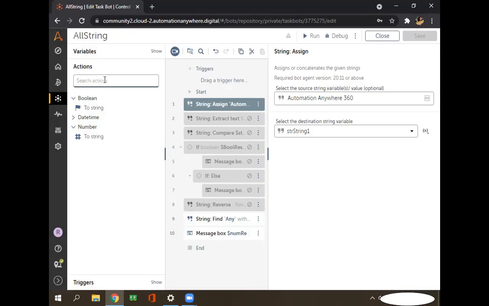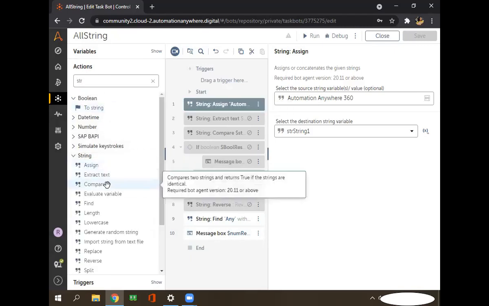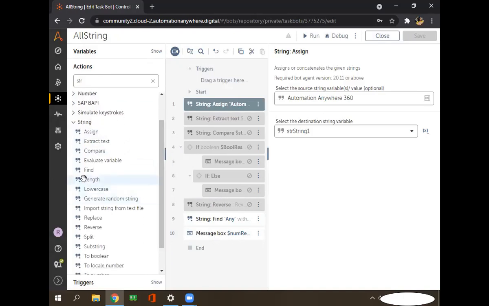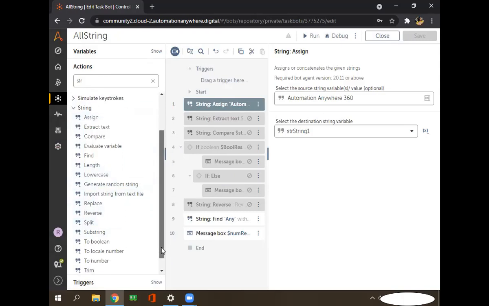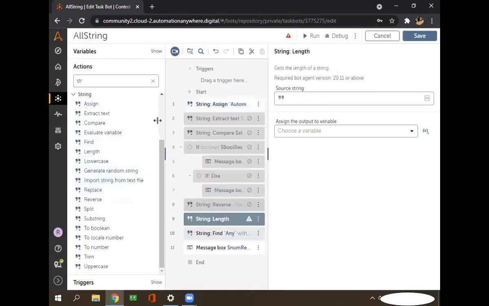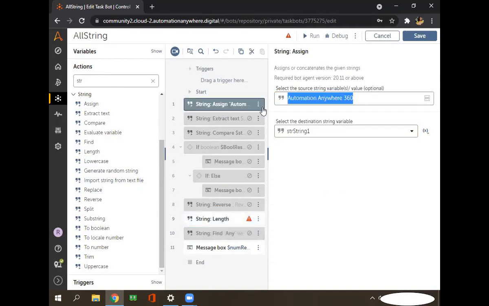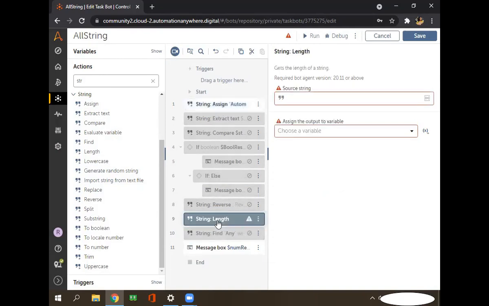So we have seen all the important string commands. Now we'll move on theoretically, and let's check the length command, what it will do. As you know, the length command will give you the total length of that particular string. I want to get the total length of this complete string, so I will use this length command.